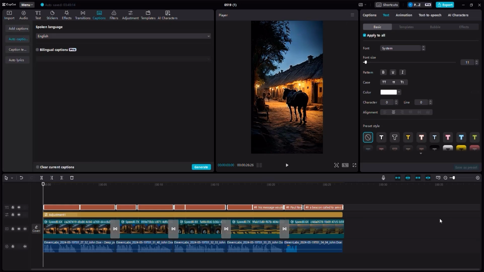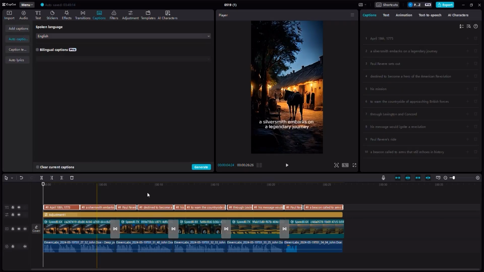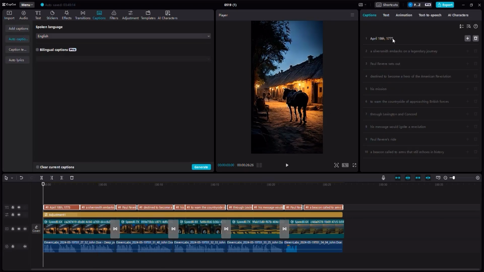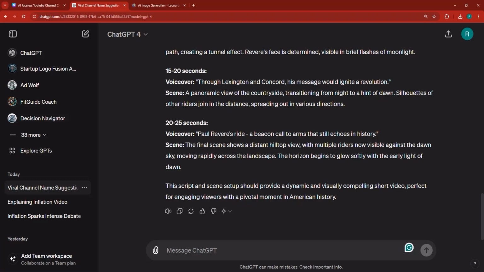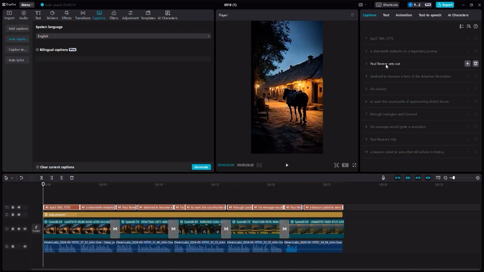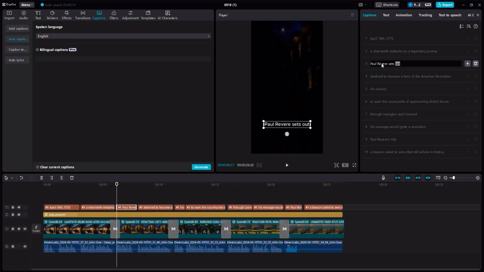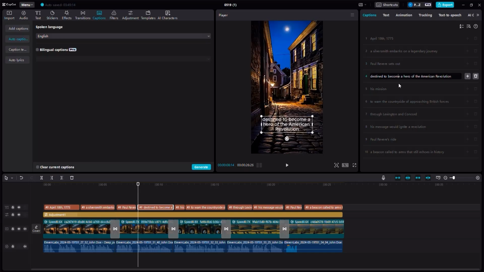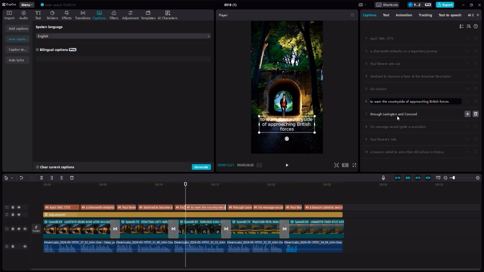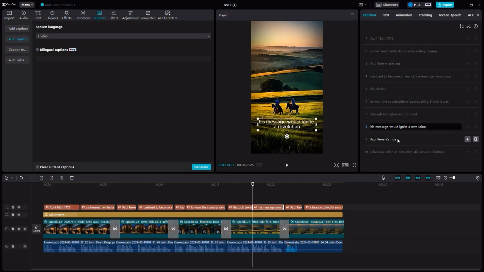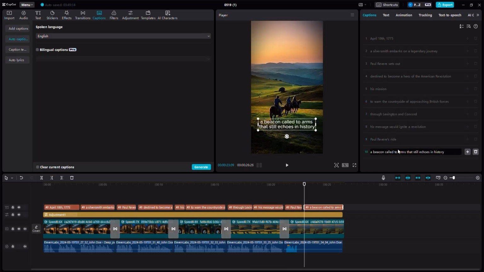Do not click on any other thing because you'll unselect the captions. And then here, notice it's written the date and all of these things. And funny enough, it wrote the name of Paul Revere correctly. So you can see here that it wrote it correctly, so we don't need to correct it. But if you wanted to correct it, you can just correct it as if you were writing something on a notepad. So here, keep checking to make sure that there is no mistake, no grammatical mistake. It seems that there is none.